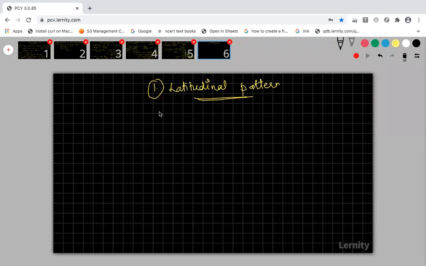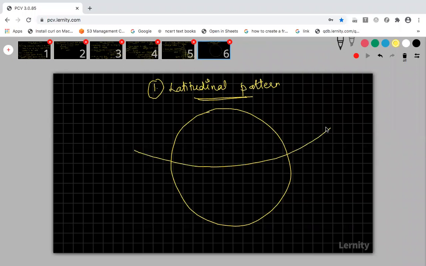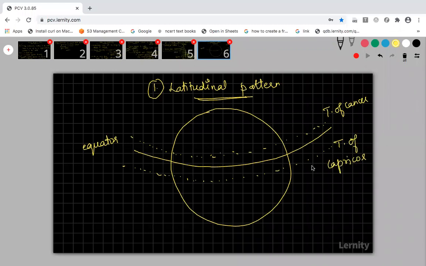Okay, I'll just draw you this globe. Have all of you seen a globe, right? Yes. So this is your globe, and in the center, a line will pass. This is your equator line. And on the top and bottom of this equator line, two lines will be there. What are they? One is Tropic of Cancer, another one is Tropic of Capricorn. Okay. So you will have Tropic of Cancer and Tropic of Capricorn. Fine. Now this is equator.